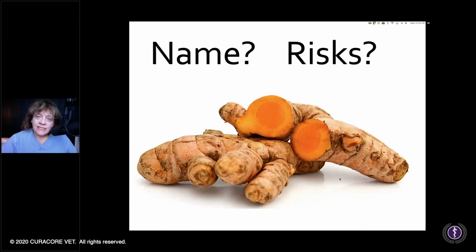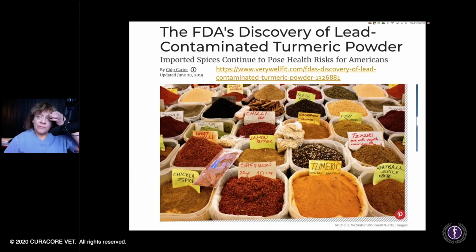What about that one? What's the name? You've probably seen this more in the grocery stores. Yep, turmeric. One favorite thing I've heard from people in the rehab field is sprinkle turmeric on your dog's food every day. Make them eat it, because some dogs will eat anything. But where's your turmeric from? Even turmeric that's been available in the US can be lead laden.